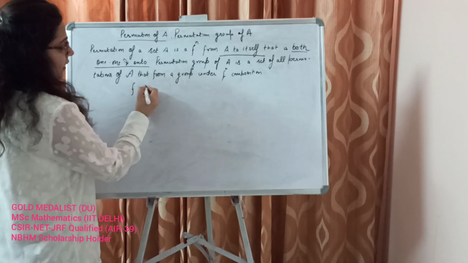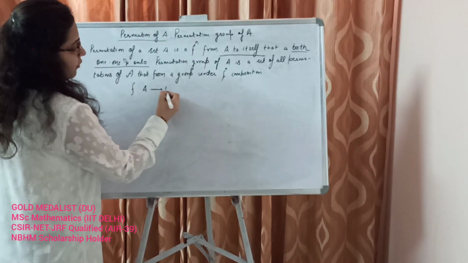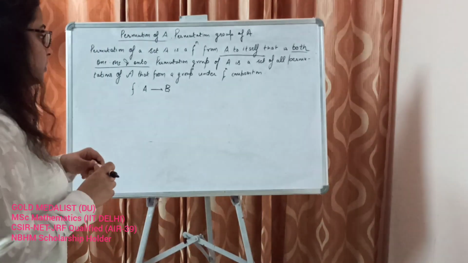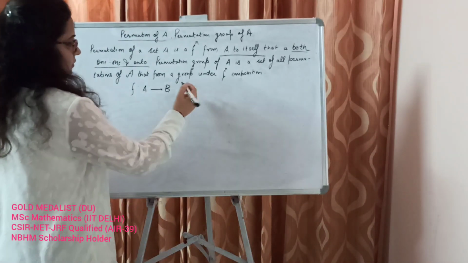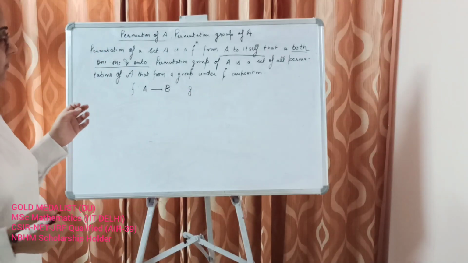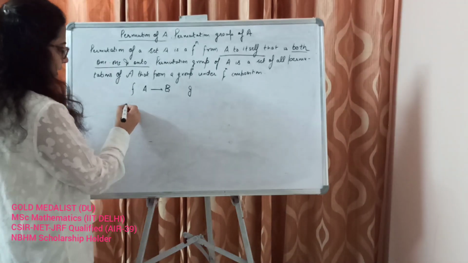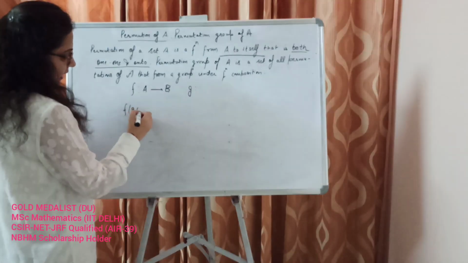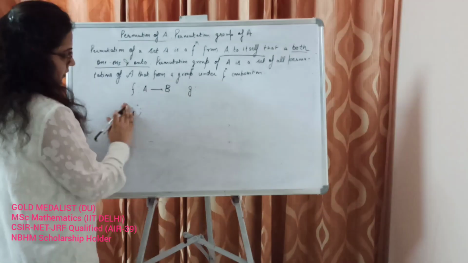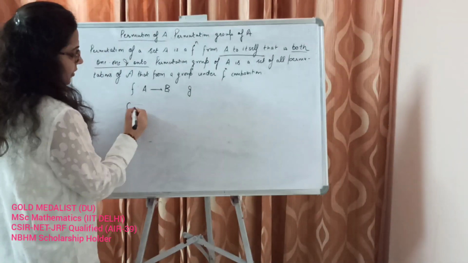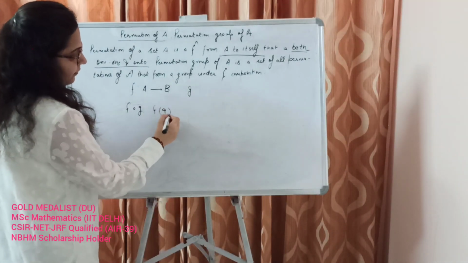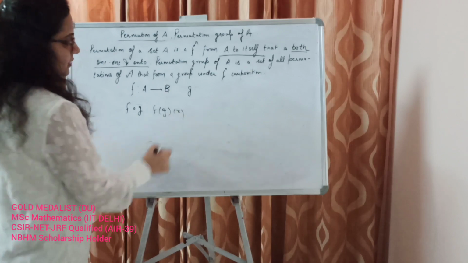For example, we have f defined from A to B. Now for a function composition, what should be its domain set? If I write f of g(x), usually it's denoted by f∘g, but you can simply write fg, f of g(x).